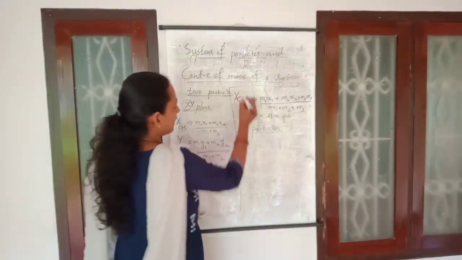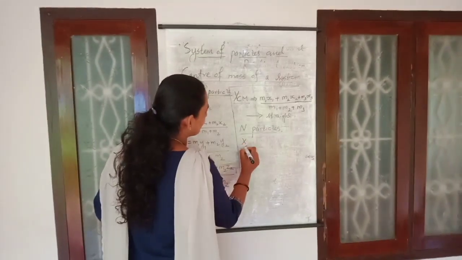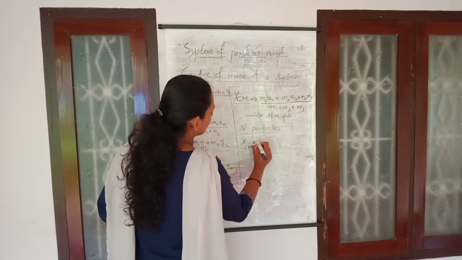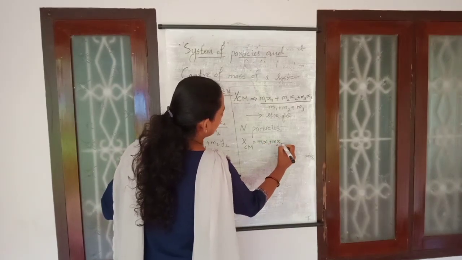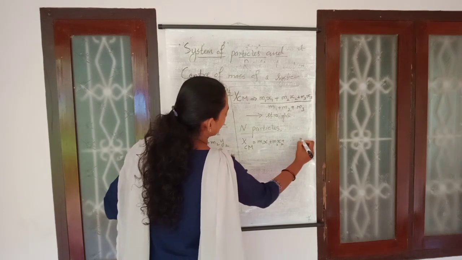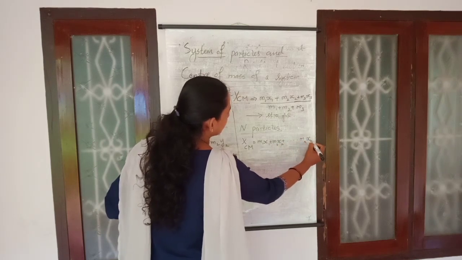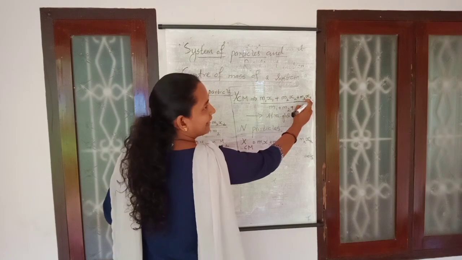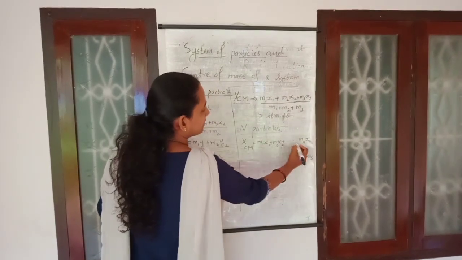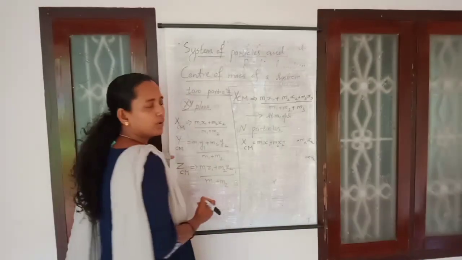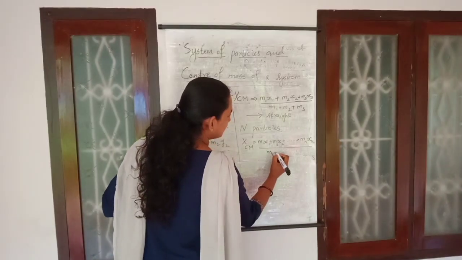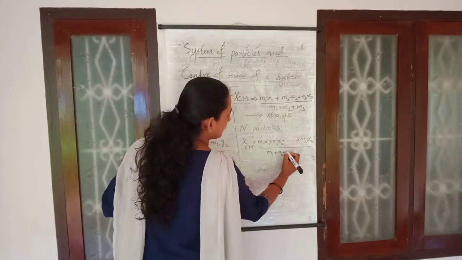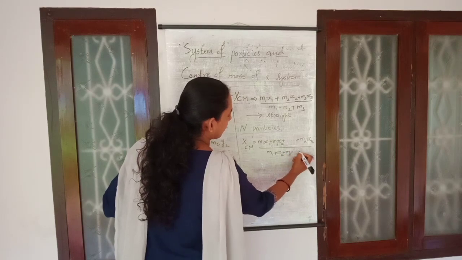For a system of n particles, the position of the center of mass, x center of mass, is m1 x1 plus m2 x2 plus and so on up to mn xn. For three particles we added three terms, so for n particles you add up to n terms, divided by m1 plus m2 plus m3 plus and so on up to mn.